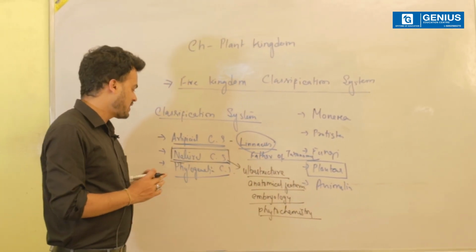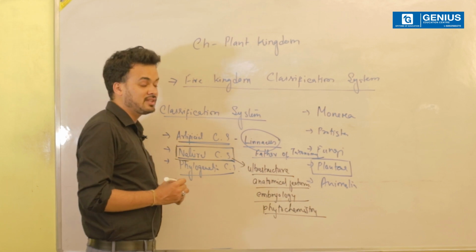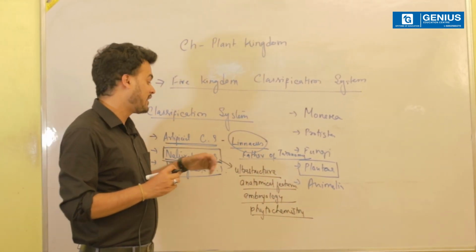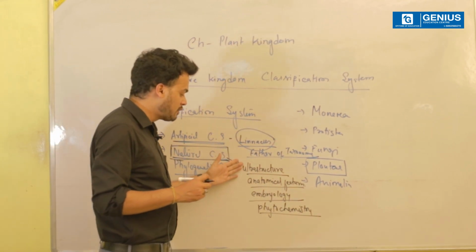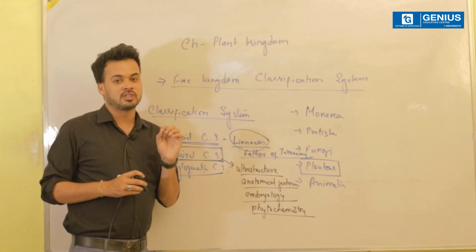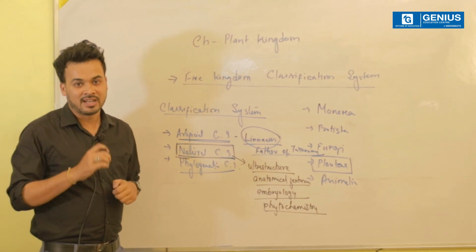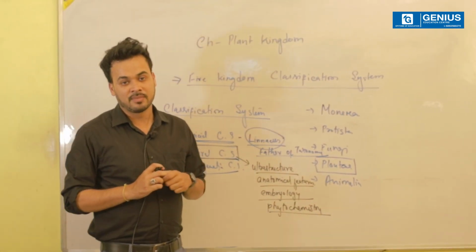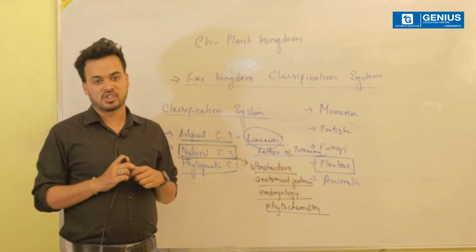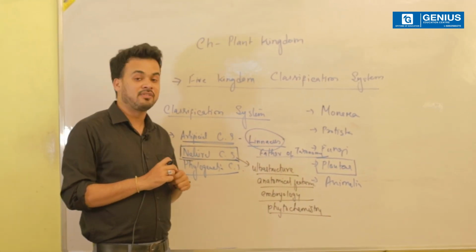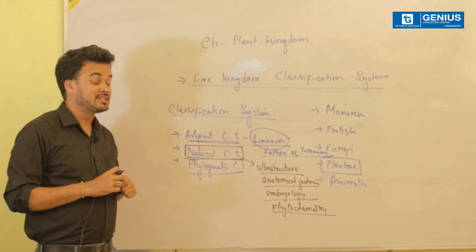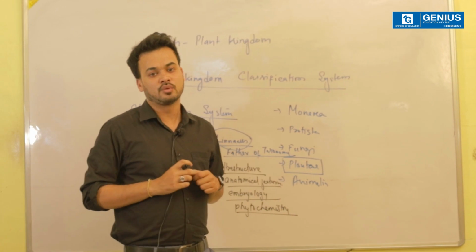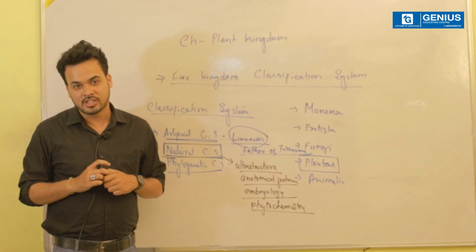Obviously, the natural classification system was much better in comparison to what was proposed by the father of taxonomy, Linnaeus, because it took into account some additional features which proved to be very significant. But yet again, this was not the most acceptable classification system. Now, which exactly is the most acceptable classification system? As I have already told in my previous part, the phylogenetic classification system is the most acceptable system because it takes into account the evolutionary relationships.